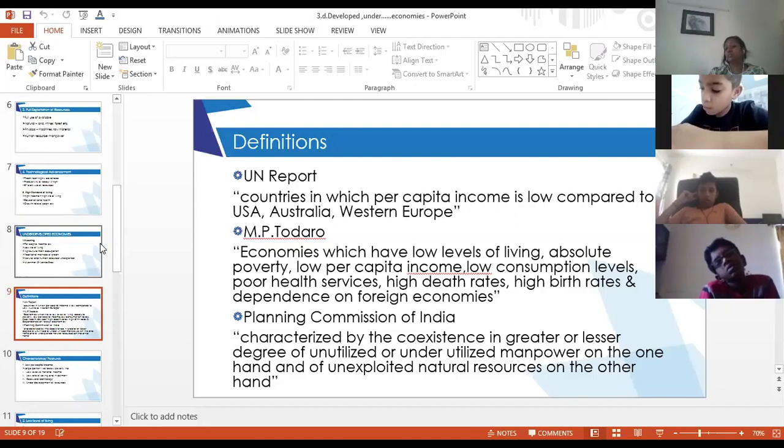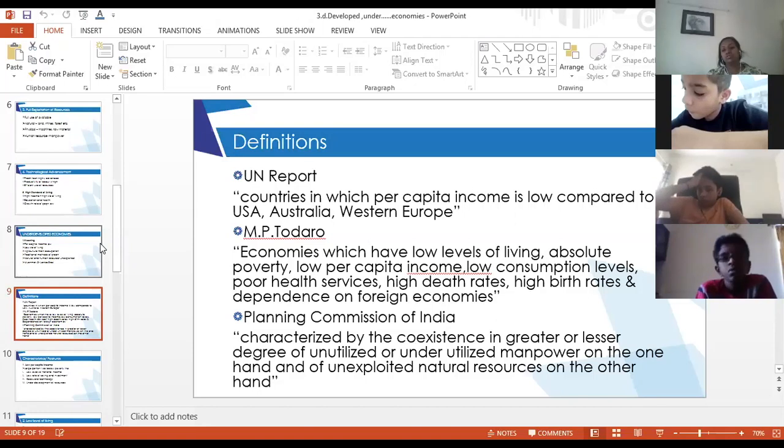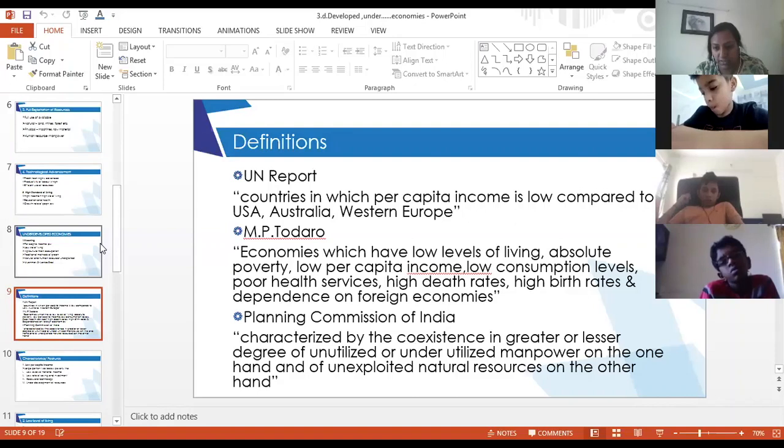Because these economies are largely dependent on agriculture, their dependence on foreign economy for other goods is too much. So according to MP Todaro, this is the definition of underdeveloped economy. Basically it covers all the characteristics or features of an underdeveloped economy.